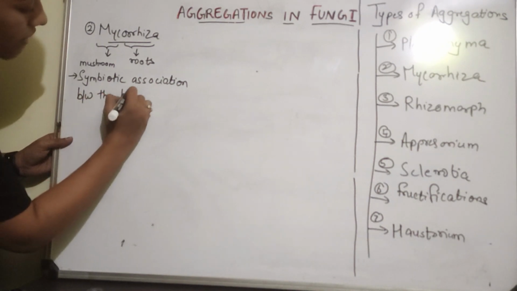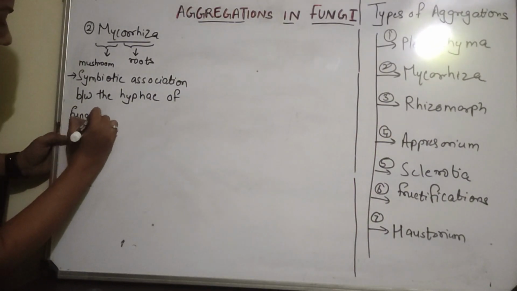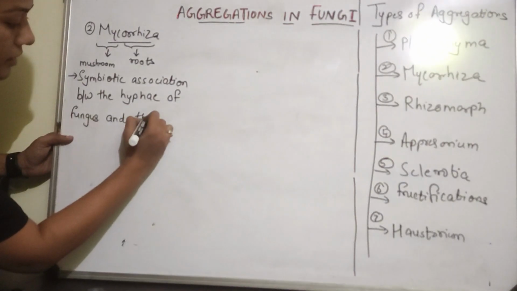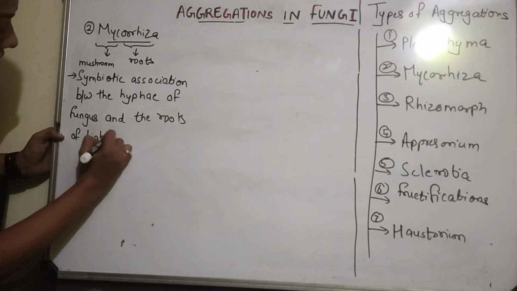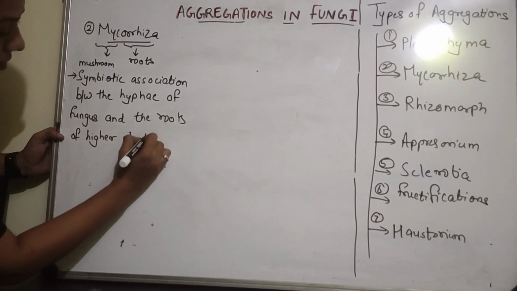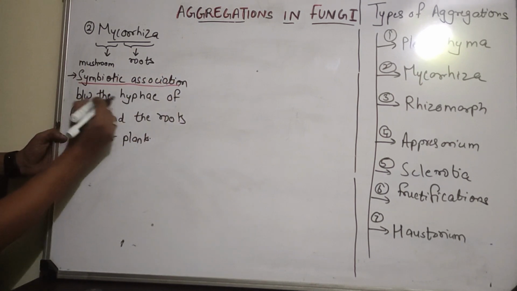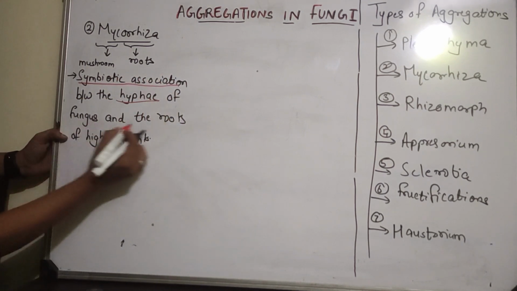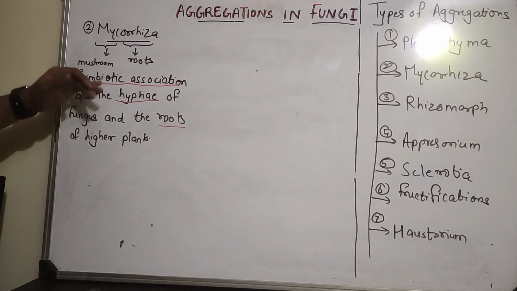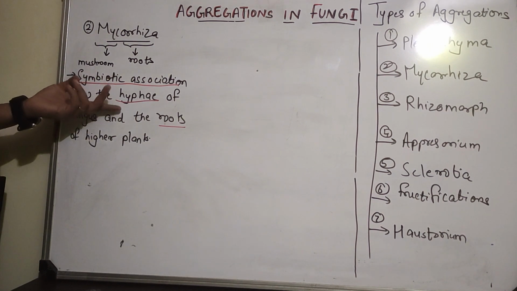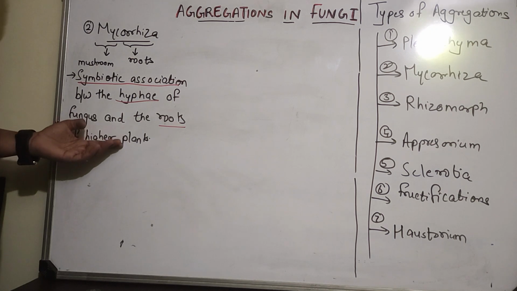Right. This is a symbiotic association between the hyphae of fungus and the roots of higher plants, right. So this is basically a symbiotic association between what? Between hyphae and the roots of higher plants. ये एक symbiotic association है, mutual association है, जो फंगस के हाइफे और प्लांट के रूट के बीच में होता है, इसलिए हम इसको माइकोराइजा बोलते हैं.